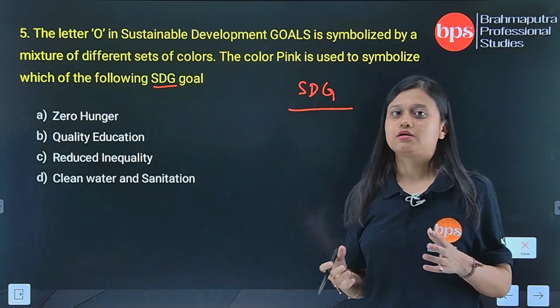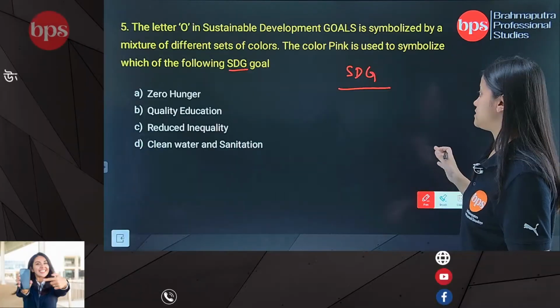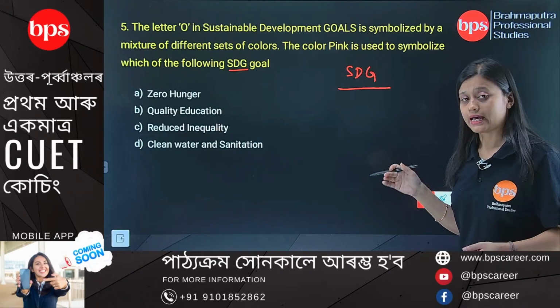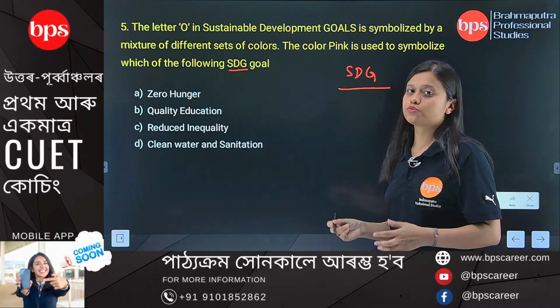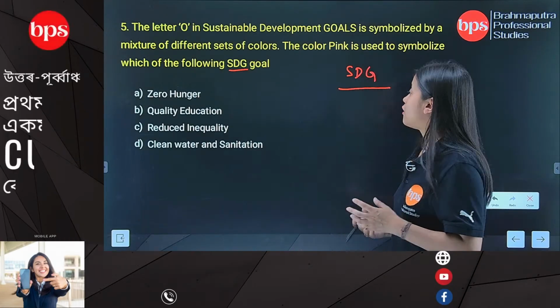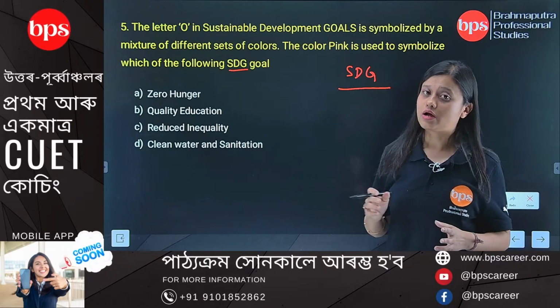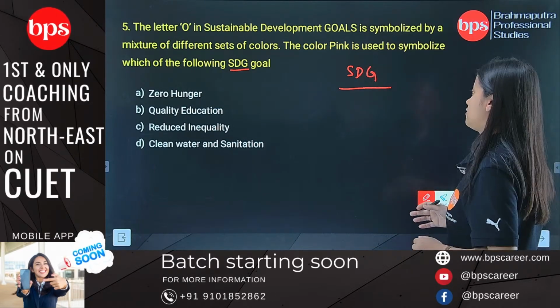In your chapter on the environment, you have studied SDGs and Millennium Development Goals. These are the goals which help us to maintain our environment and also the economic development of a particular country.